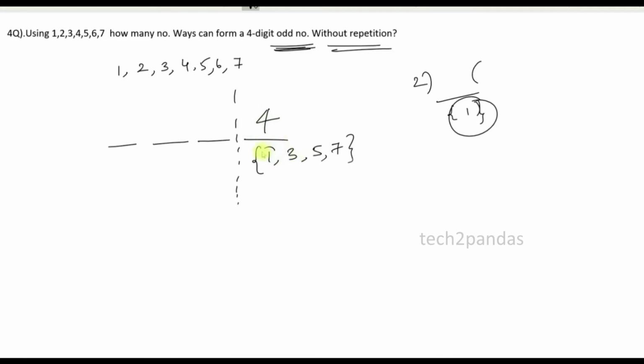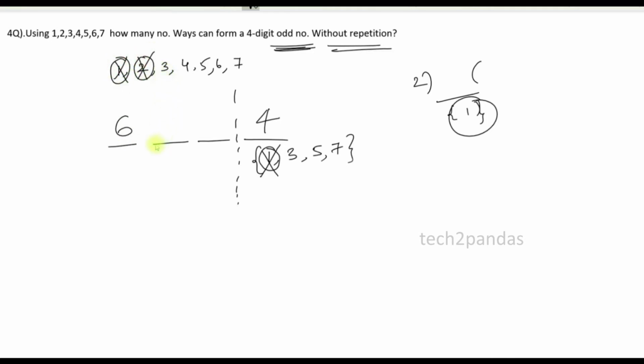Let's say I have utilized 1. Block that one, because it is without repetition. We should not use a number again and again. Let's block 1 here. Again, from 1 2 3 4 5 6 7, nothing but 6 number possibilities. I can fill this position in 6 ways. Let's say I have blocked the number 2 again.